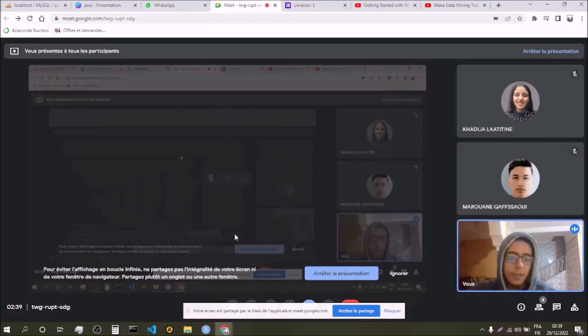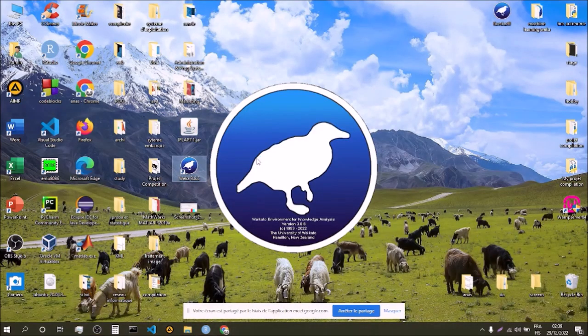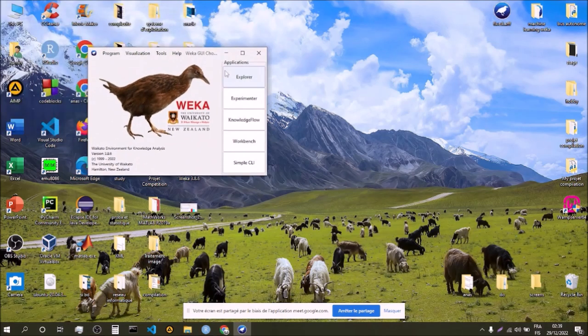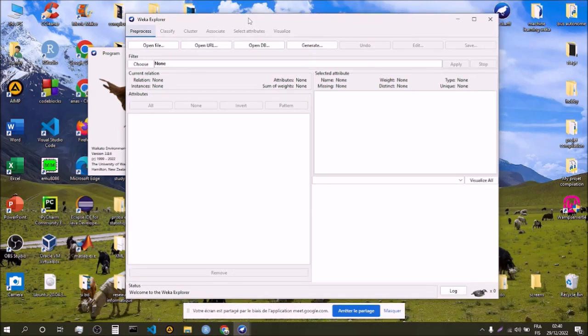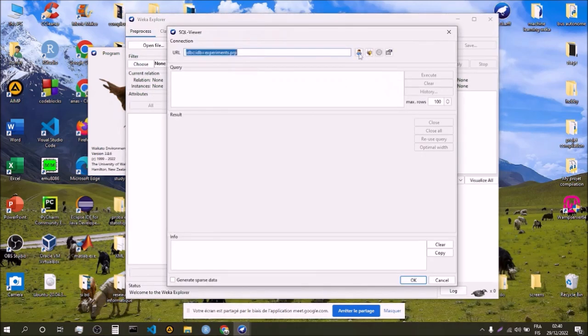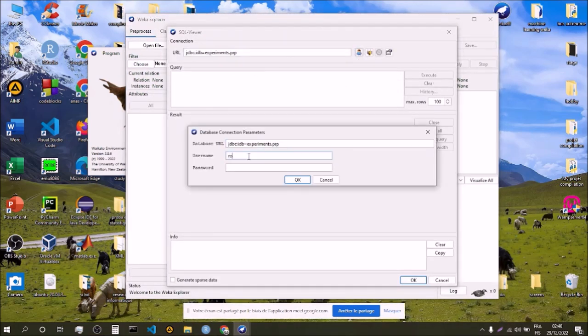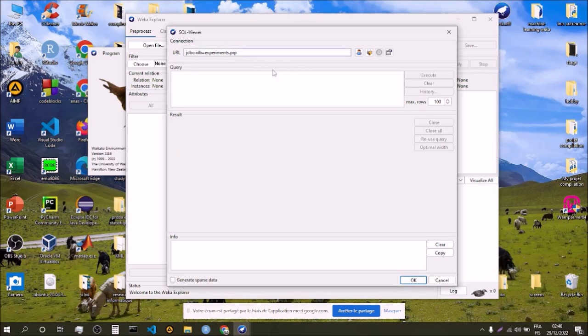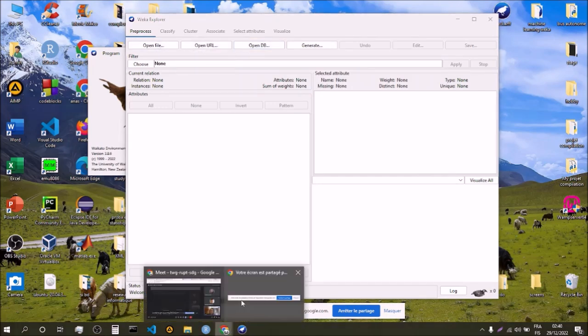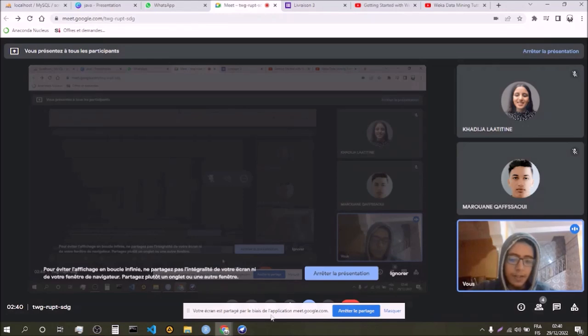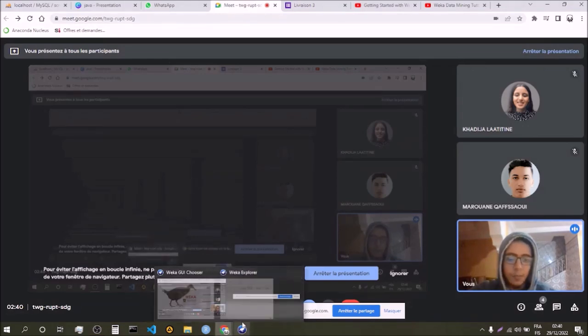Now, there are two ways that we can actually use our data. From here, we can integrate Weka with our program, with our database. The way we can do this is we can simply go into the Weka Explorer, and we can open our database here, and we can just give it our root and our password, and then we can directly connect. Now, there is also a second way that we can do this, so that we don't give everybody permission to have our database. Instead, we can just give them one version of the database.